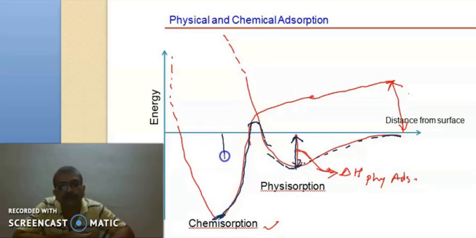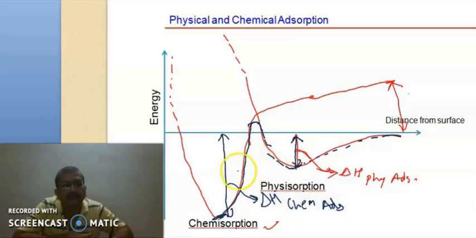This amount of energy is called delta H of chemical adsorption. This delta H of chemical adsorption is always higher than that of delta H in a physical adsorption. We have seen in the comparison itself that this is of the order of 20 to 40 kilojoules, while this is of the order of 200 to 400 kilojoules per mole.